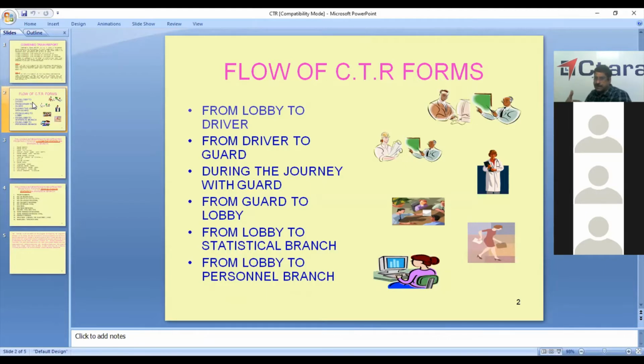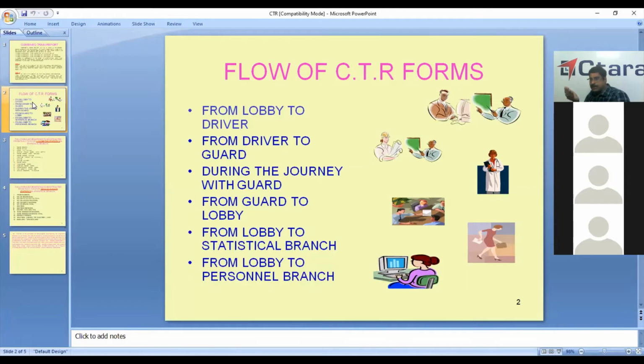The guard, after taking that, will write all the details. How many wagons or vehicles are attached to the train, and what is the weight of the train? How many wagons are there? How many tons it is loaded with: 5,000, 6,000, etc. As and when the train moves, and suppose if it stops at any place, he will note the time at what time it stops, and again when it starts.